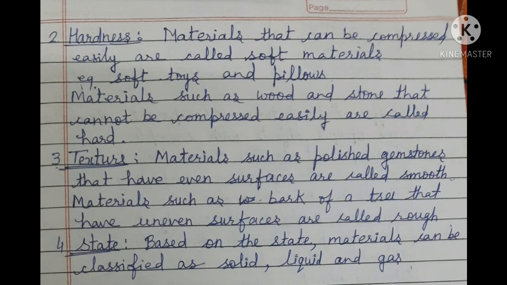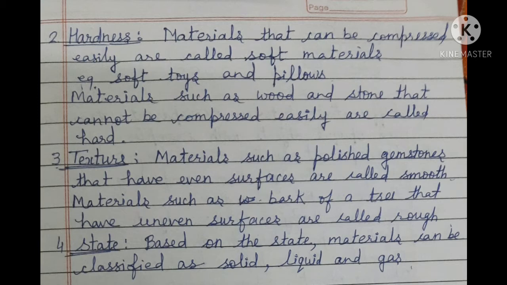Now the second property is hardness. Materials that can be compressed easily are called soft material. For example, soft toys like teddy bear and pillows. And materials such as wood and stone that cannot be compressed easily are called hard. According to hardness, we classify materials into two groups: soft and hard.